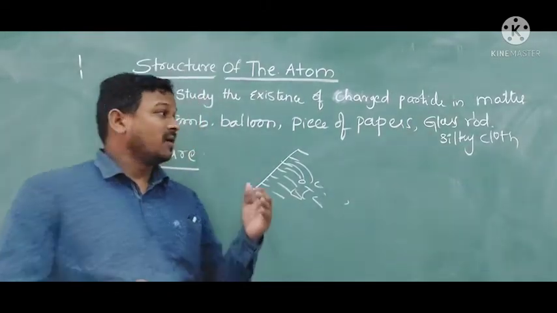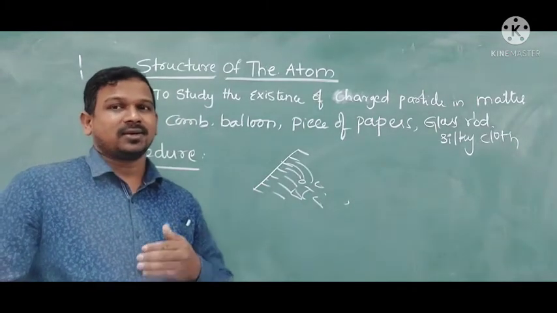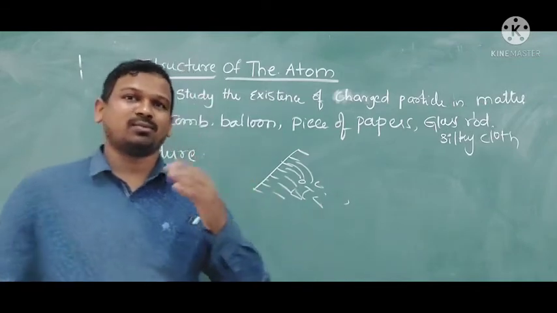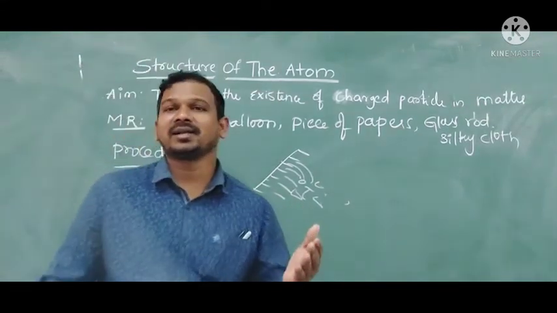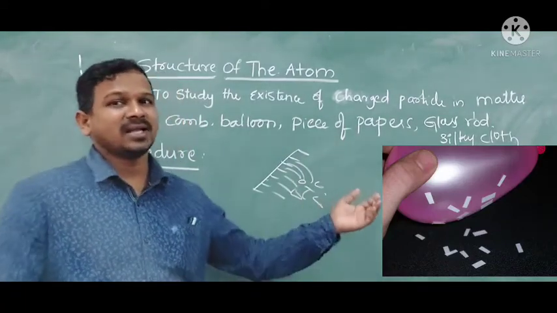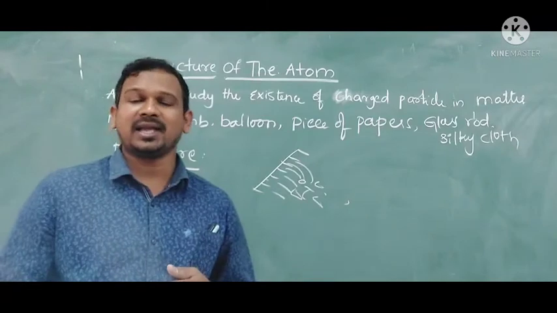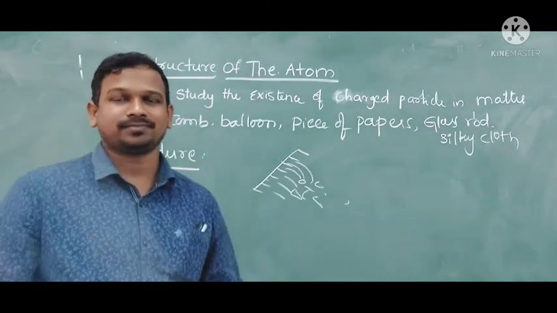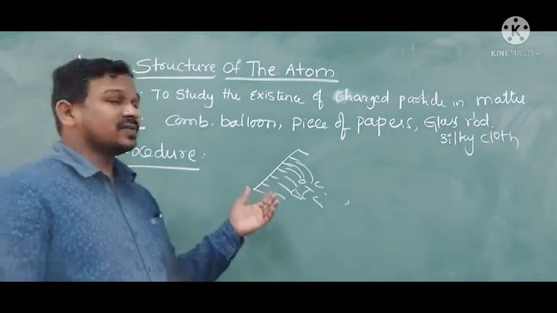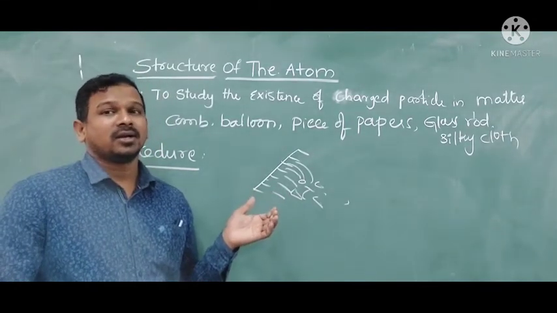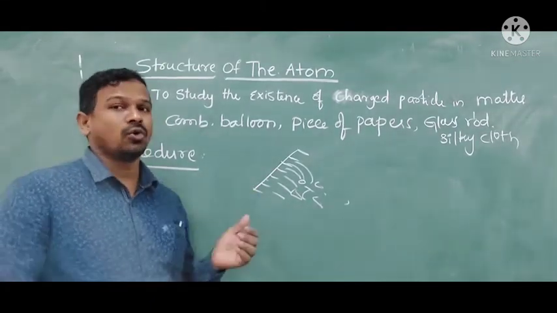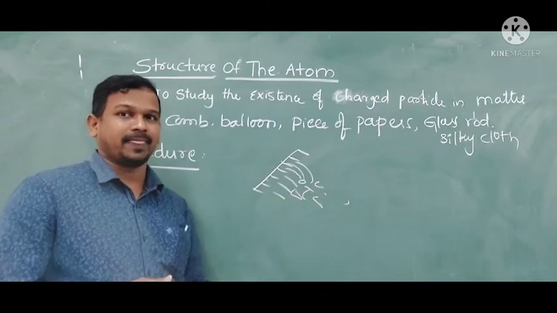By rubbing these two bodies, the electrons are transferring from one body to the other body, meaning they are transferred from one place to another place. So we can say that the charged particle here is an electron. So the transfer of charges is occurring in this activity, and we can show that there is a charge present on the comb or glass rod.